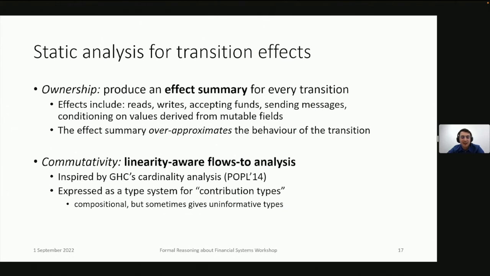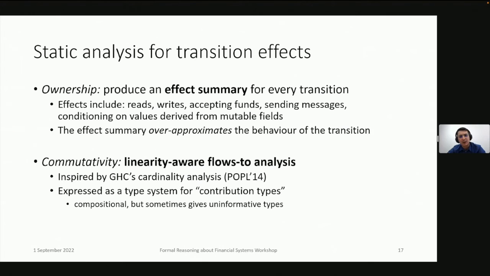Okay, so the idea of our work is we look at the contract's code and do some static analysis on it to figure out what the contract does. More precisely, we produce what we call an effect summary for every transition in the contract. So this captures an over-approximation of what that transition does, simply put. It captures the components of state that are read and written by the transition, the interaction that contract might have with other contracts, messages it might send.